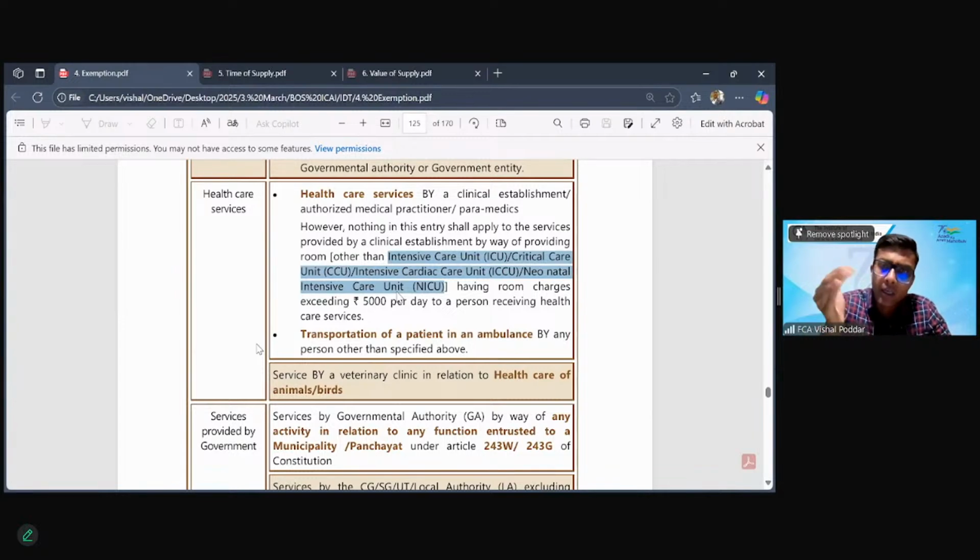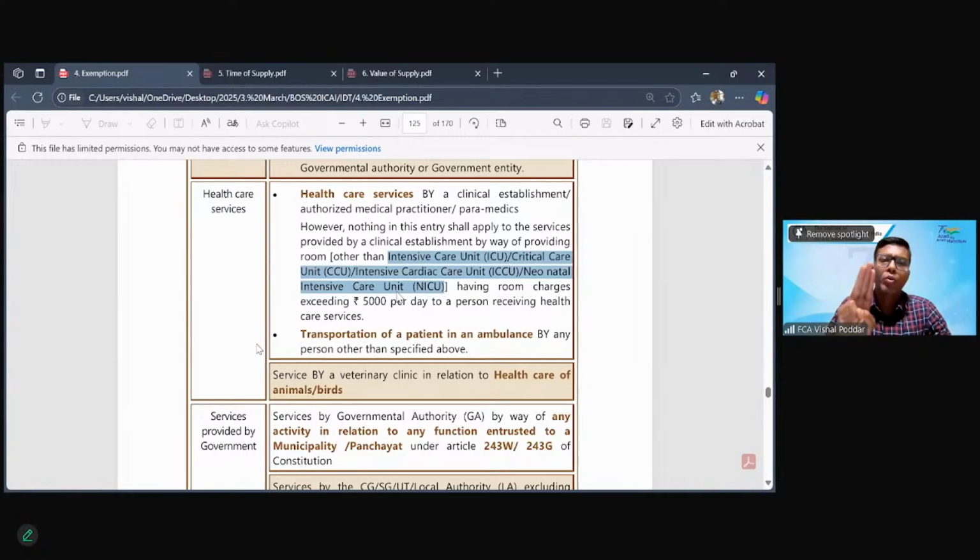Perfect. Now, coming to an interesting exception to the entire healthcare services, where the entire healthcare becomes taxable. That is where you have gone for some hair transplant, or some plastic surgery, or some cosmetic surgery.